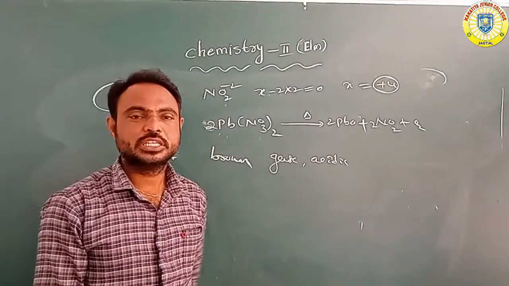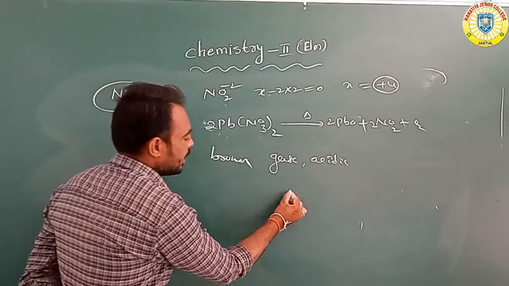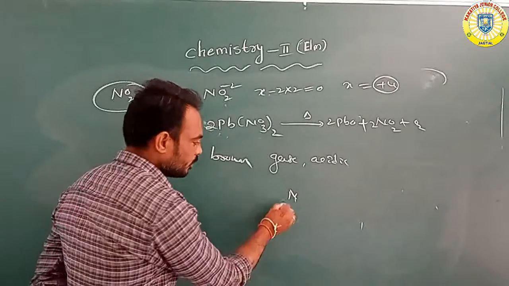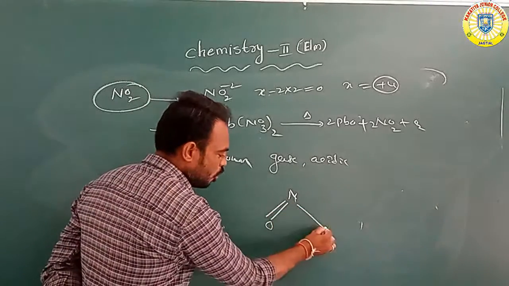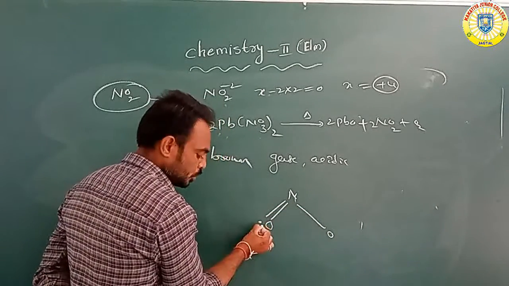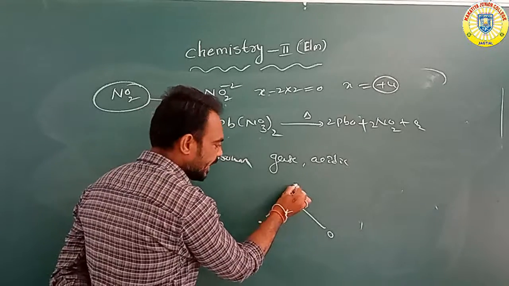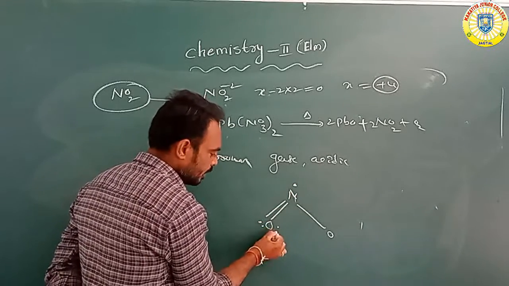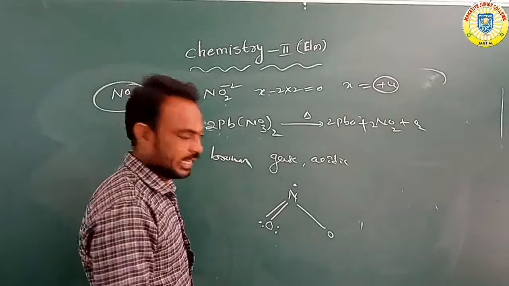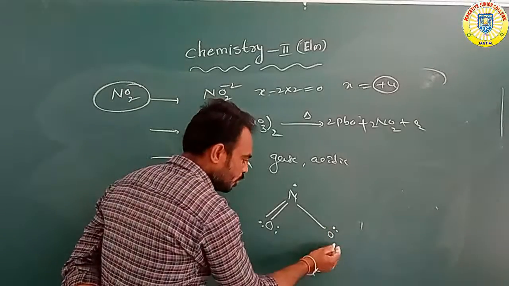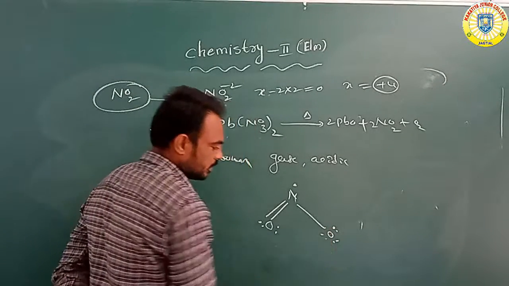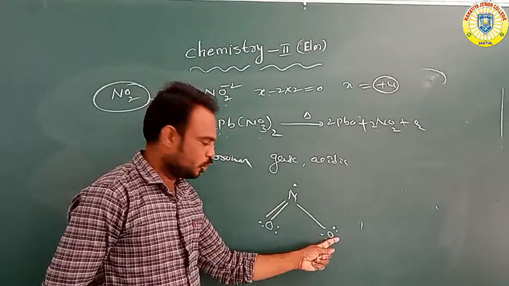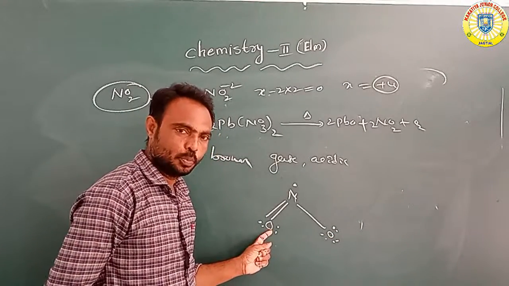What is the structure? Nitrogen is double bonded to oxygen, and nitrogen contains one single electron. One oxygen contains 3 lone pairs and the other oxygen contains 2 lone pairs.